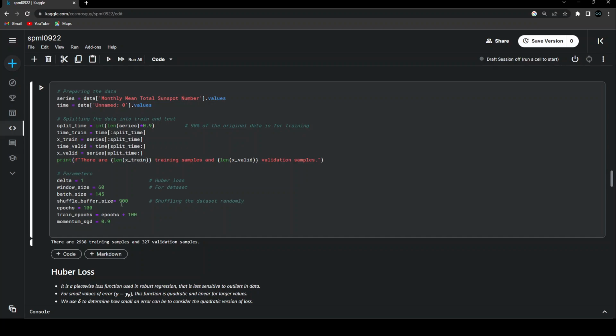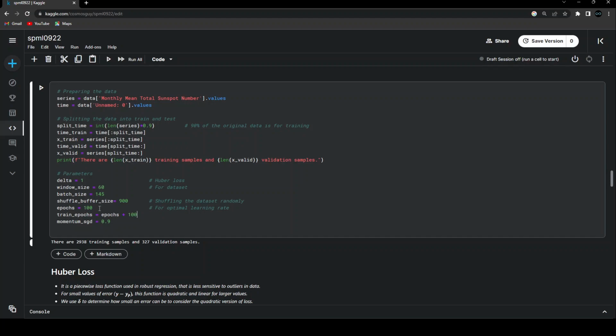And then epochs. Now see, there are two different kinds of epochs that I have used. These epochs are basically used in order to choose the optimal learning rate. You will not understand it as of now, but let me just write it over here so that I don't have to write it again later. So, for the optimal learning rate, and then the next epoch is going to be the training epoch.